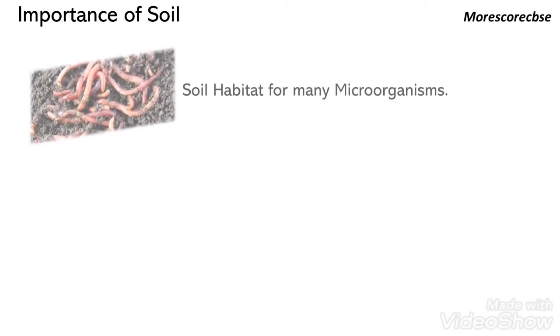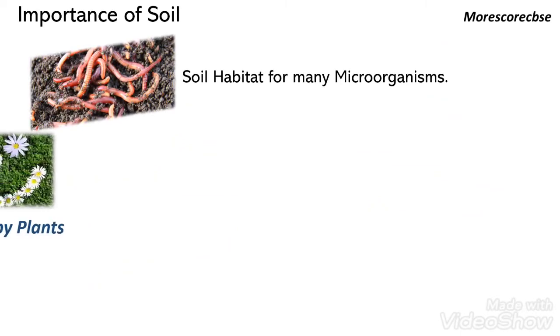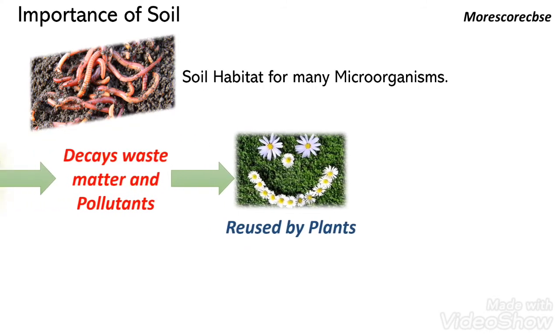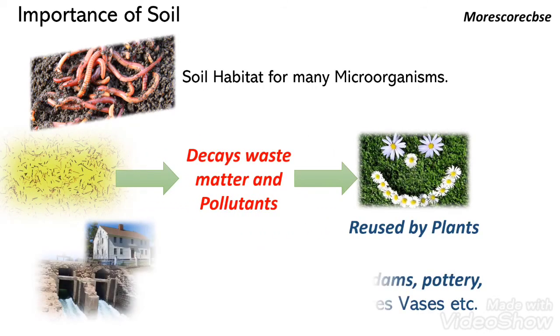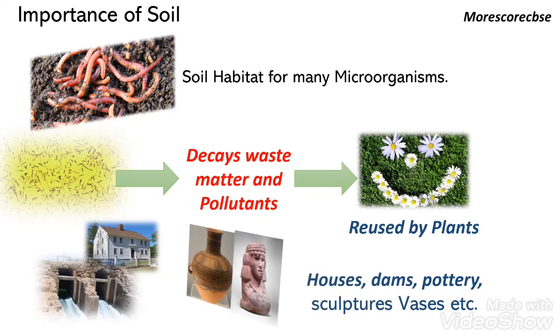Now, let us see some importance of soil. Soil is a habitat and safe shelter for many microorganisms, plants and animals. Microbes in soil decay waste matter and pollutants and they are reused by plants. Soil acts as an engineering medium for construction of houses, dams, etc. Clayey soil is used for preparation of pottery, sculpture, vases, etc.